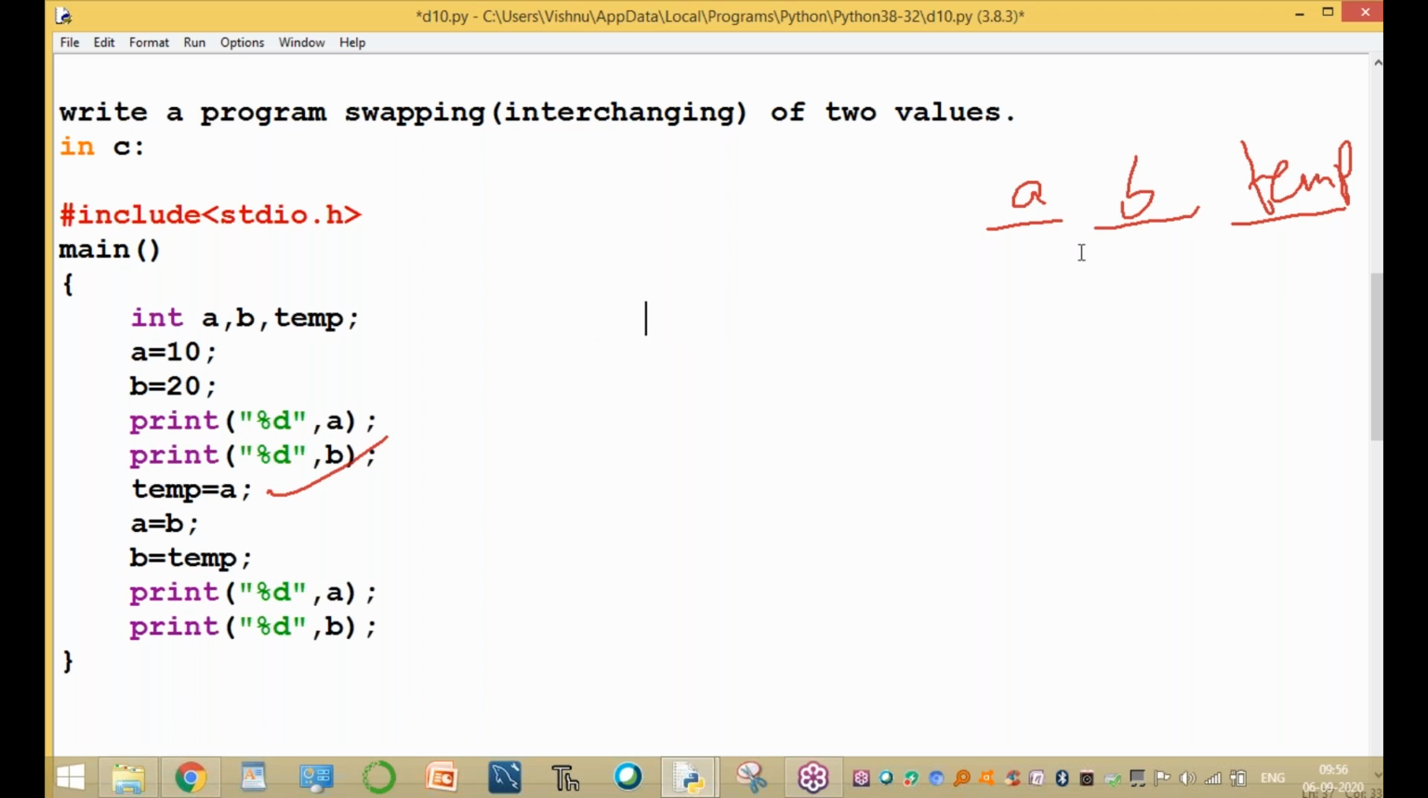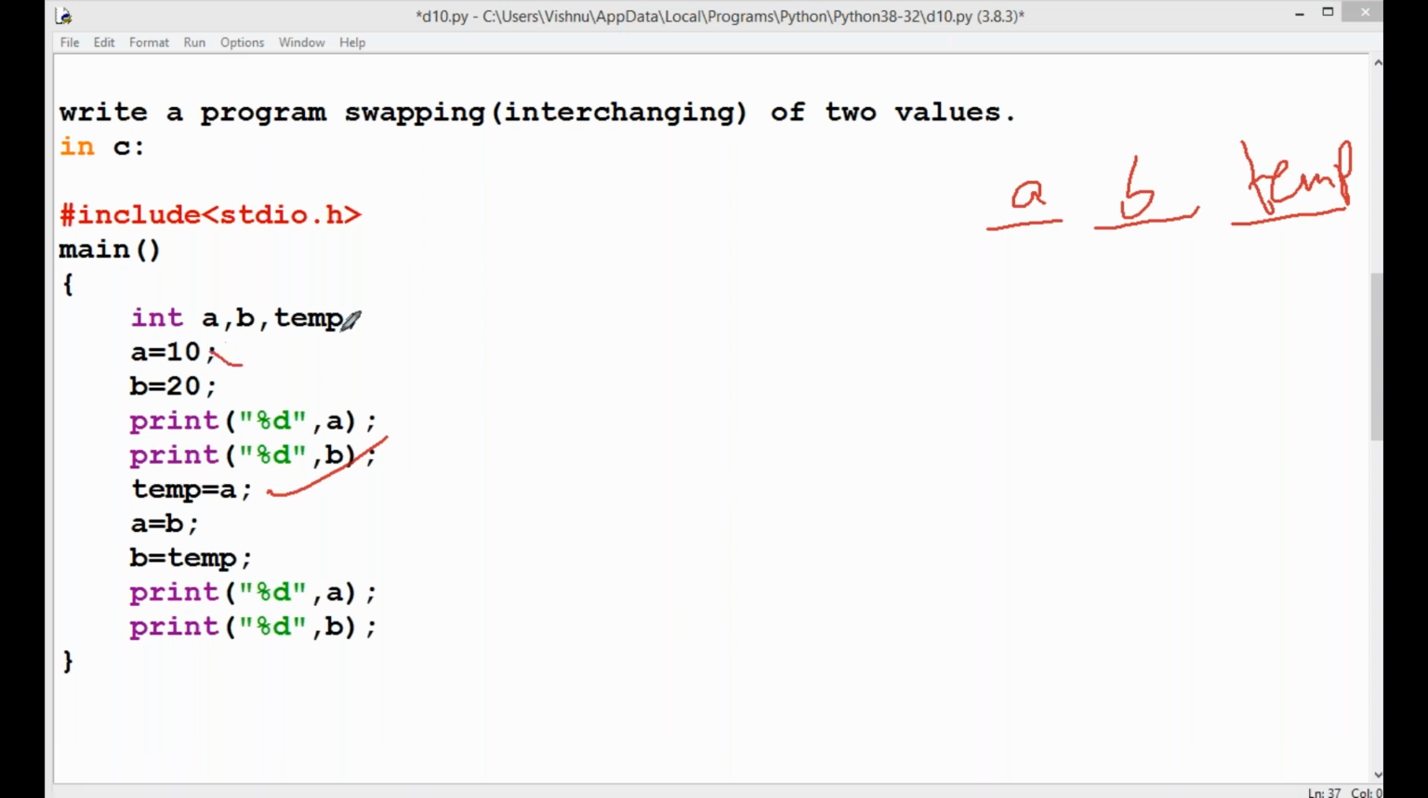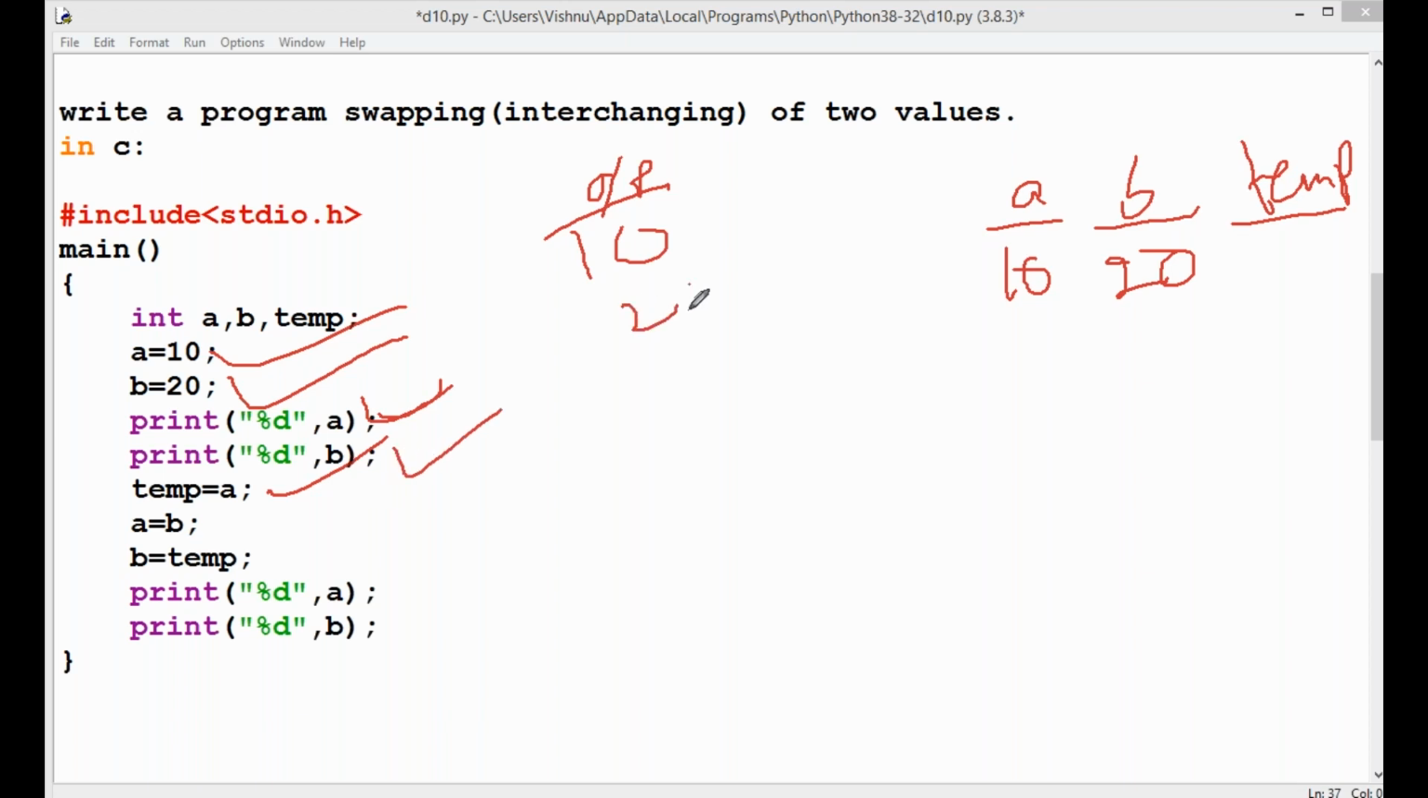Now run this. Initially, what is the value of a? 10. This is the initial value. What is the value of b? 20, the initial value. Now print the output. The output is printf of a, 10, and the output is printf of b, 20.